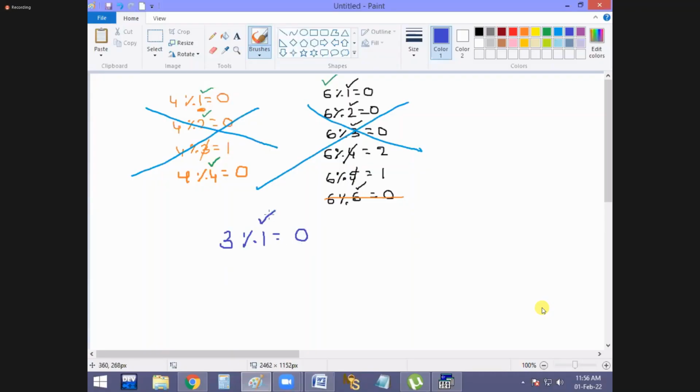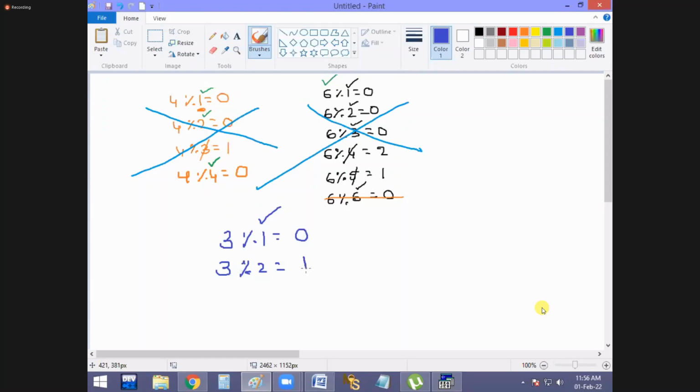That means 1 is a factor. And 3 % 2 is 1, means 2 is not a factor. And 3 % 3 is 0, no? That means 3 is also a factor. Now how many factors are there? Then 3 is a prime number.